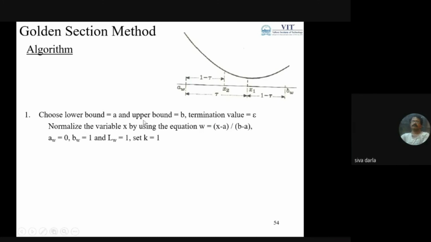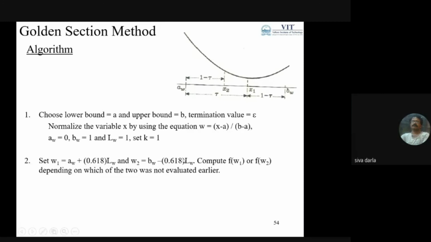Choose the lower bound A and upper bound B and the termination value based on the desired accuracy. Whatever the range of the given problem statement, we are normalizing this variable using the equation w equals x minus a by b minus a. Then aw is 0 and bw is 1, so it is normalized between 0 and 1. Then lw is considered as b minus a, so that is 1. I'm setting k equal to 1. Like this I can proceed.